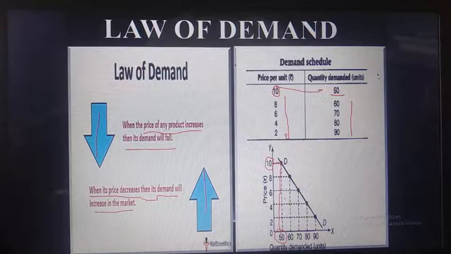As the price decreases, the demand for the product will increase. This black curve shows a downward slope from left to right. That means it shows an inverse relationship between price and quantity demanded. This is the actual law of demand that they want to explain to us.